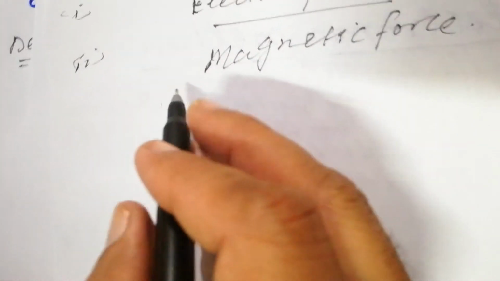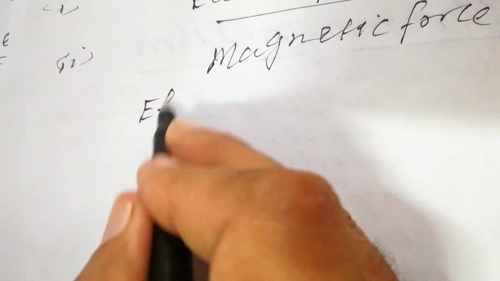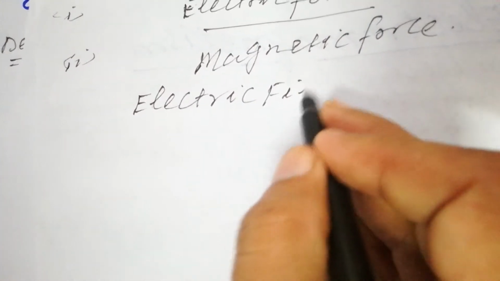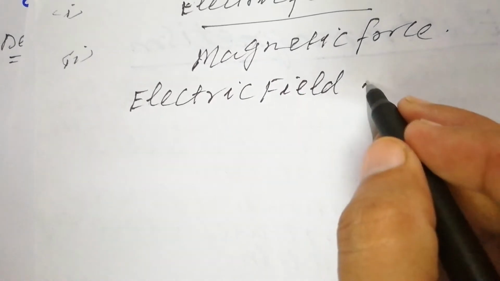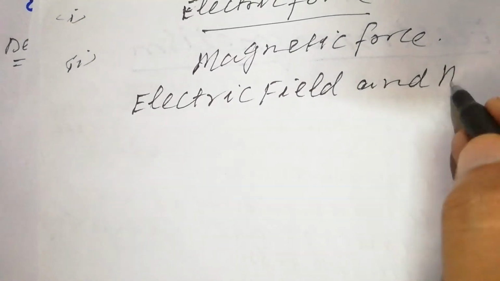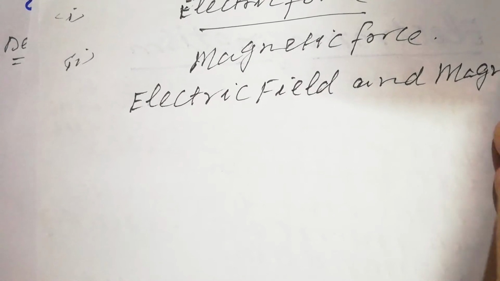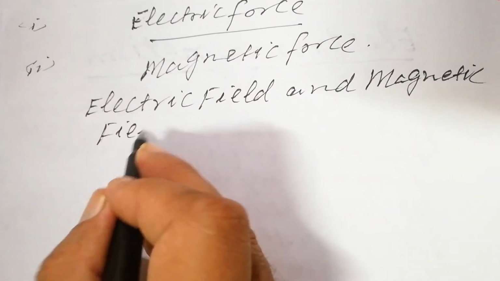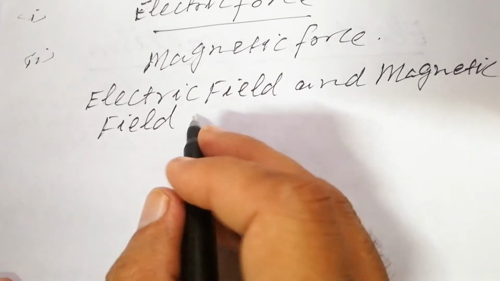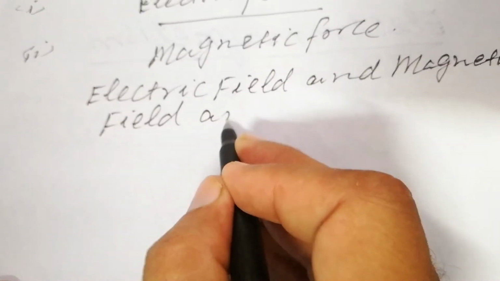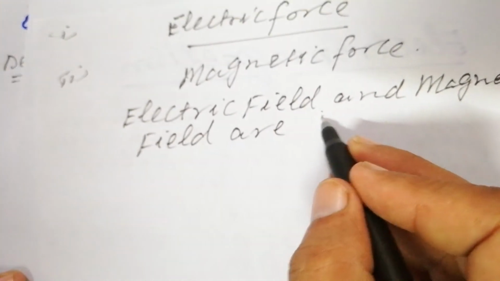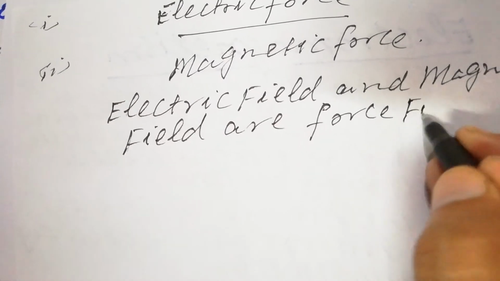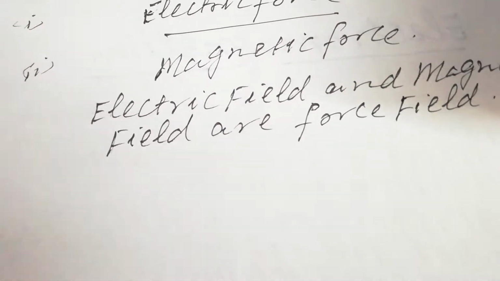So therefore, electric field and magnetic field are called force fields.